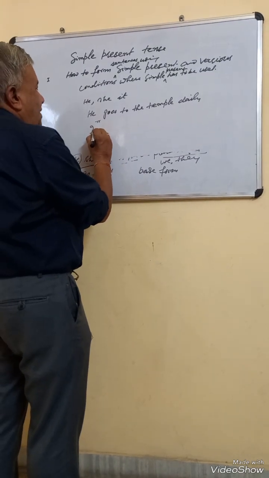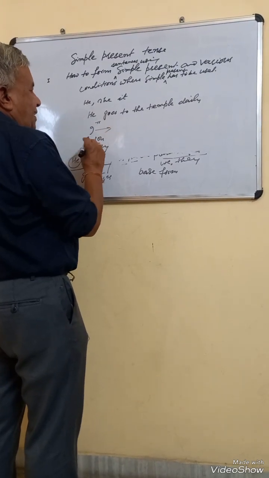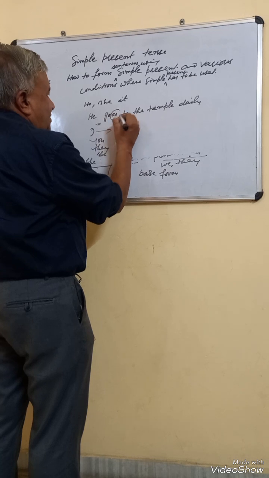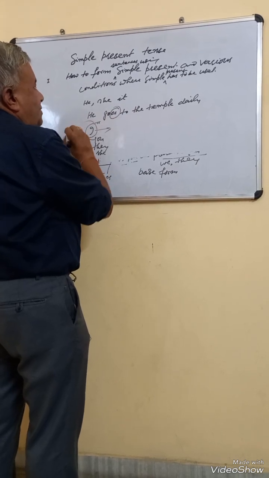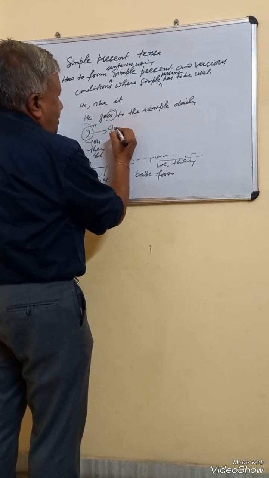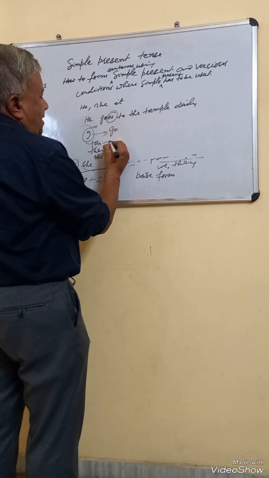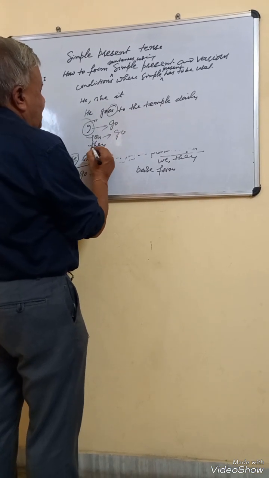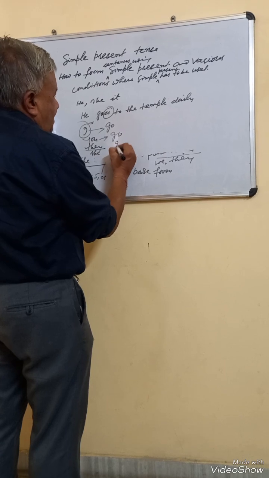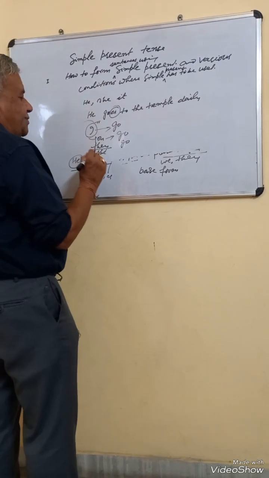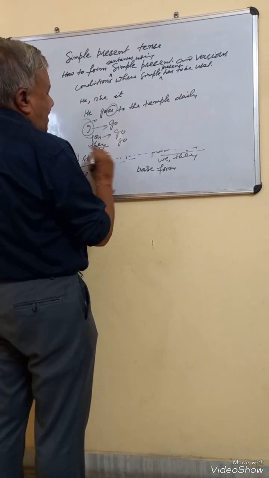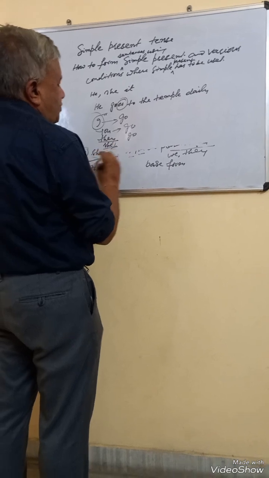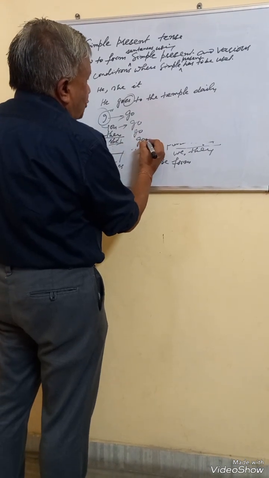Since I also belongs to the second category, we will not use es when the subject is I. We will simply say go to the temple. If you is the subject, even then we will say only go. If they is the subject, then we will not use s or es. But if she is the subject, since it is third person singular, then we will say goes to the temple.